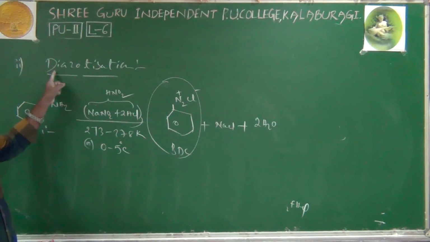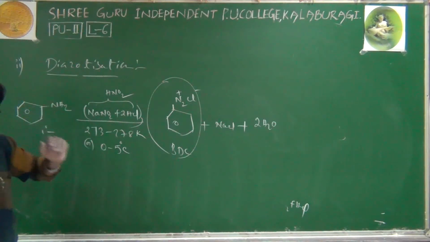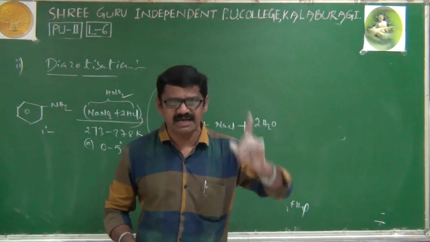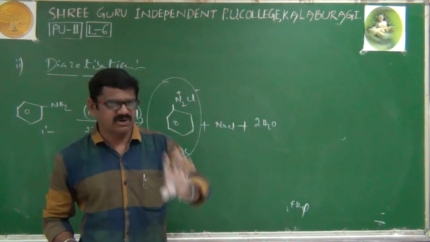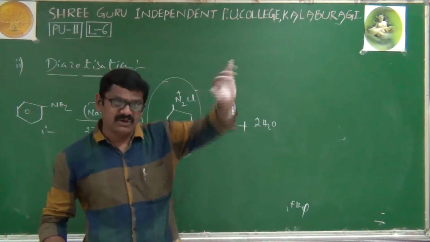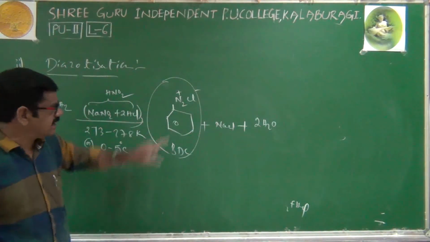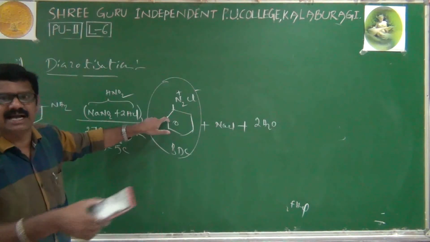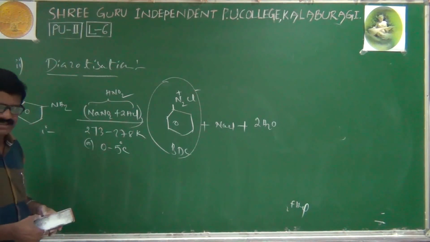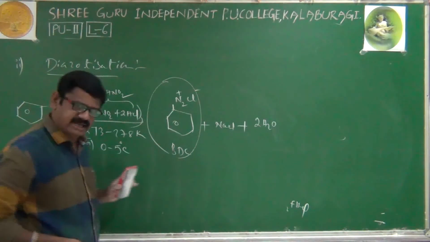Here benzene diazonium chloride is a stable compound. That's why this process is called diazotization. The previous reaction was not called diazotization because its diazonium compound was not stable. It immediately undergoes hydrolysis, and finally you get alcohol there. But here the final compound is not alcohol. The final compound is a diazonium salt only. That's why this process is called diazotization. Right. According to our NCERT book, up to this reaction is enough.